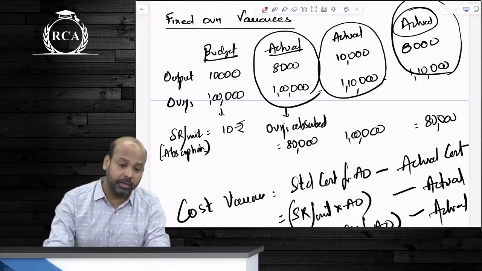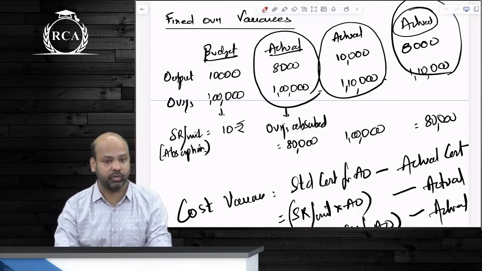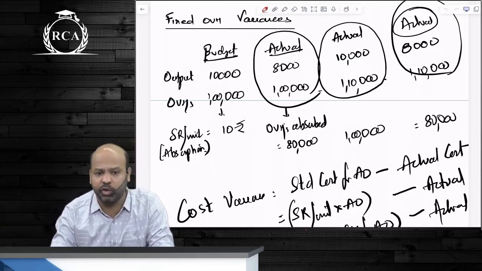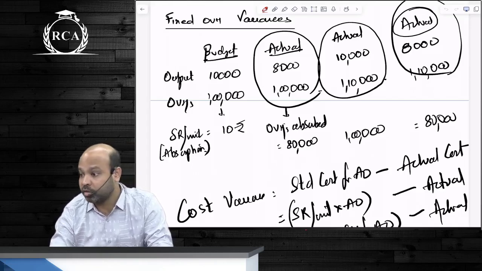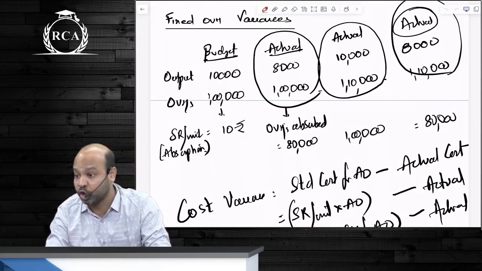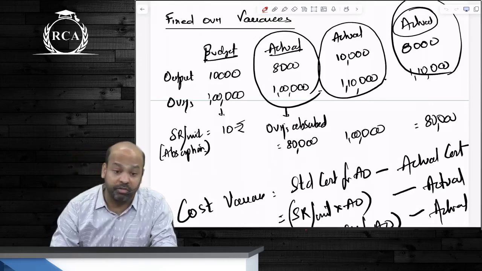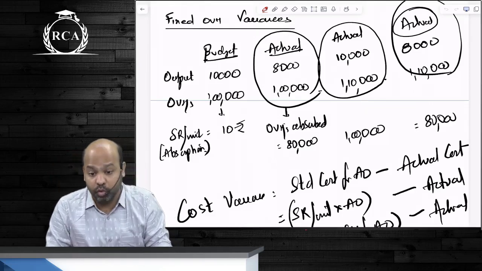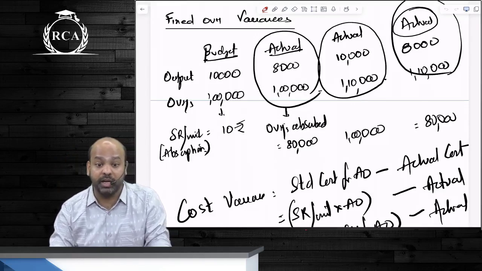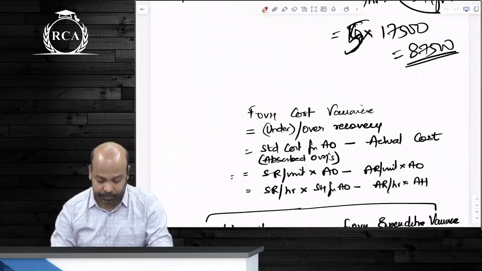The second one, beta, is: what if the actual rent turns out to be 2500 instead of 2000? You were to play for 1 hour, say you played for 1 hour 15 minutes, 1 hour 20 minutes, you ended up paying a little more. So the extra expenditure arising here is not on account of change in volume, it is on account of change in expenditure. So this is where you divide your overall fixed overhead variance into two categories called volume variance and expenditure variance. Is it making sense or not?